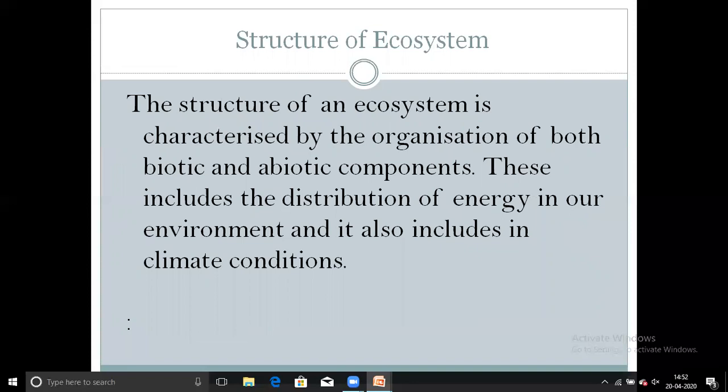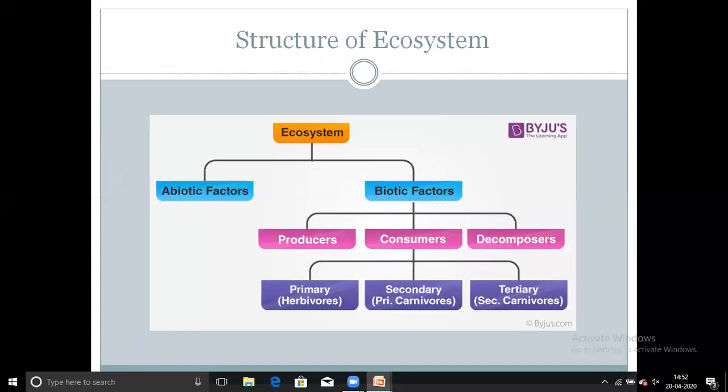And third point is structure of ecosystem. The structure of an ecosystem is characterized by the organization of both biotic and abiotic components. These include the distribution of energy in our environment, and it also includes climate conditions. Now see the figure of structure of ecosystems. Ecosystem is further divided into two parts. First one is abiotic factor and second is biotic factor. Abiotic factors are non-living, and biotic factors are living organisms. And biotic factors are further divided into three parts: producers, consumers, and decomposers.